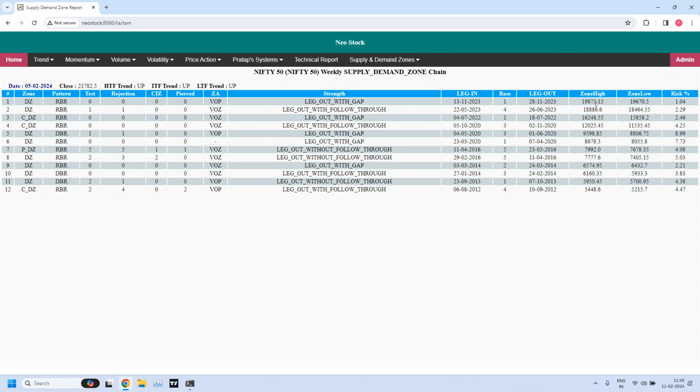That means if at all prices come to 19,875, we get a weekly support for Nifty 50. See, this chain indicates where exactly we can find support or resistance based on the immediate nearest demand and supply zones. That is the way you need to understand the supply demand zone chain. This is at weekly level.